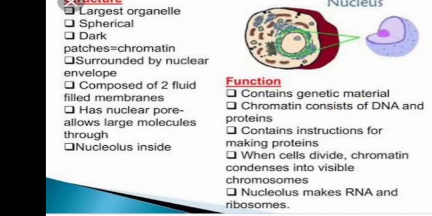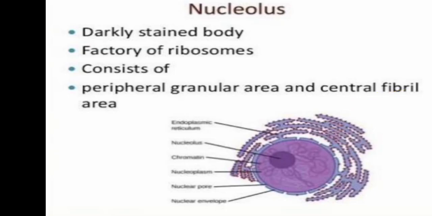Next slide, that is the nucleolus. It is very important in the nucleus. Here we see a darkly stained body, a spherical or round-shaped structure, that we call the nucleolus. It is the deeply stained spherical body in the nucleus.